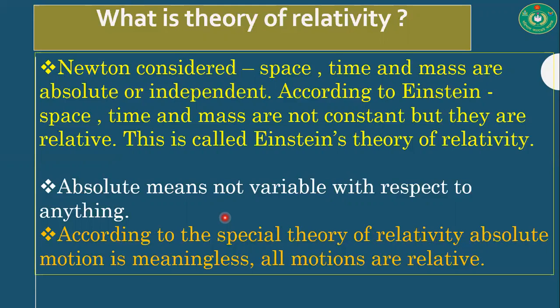Even the nature and the path of the relative motion of a body may differ depending on the reference frame. As an example, let us consider a train moving with uniform velocity. A passenger sitting on the train drops a stone through the window.